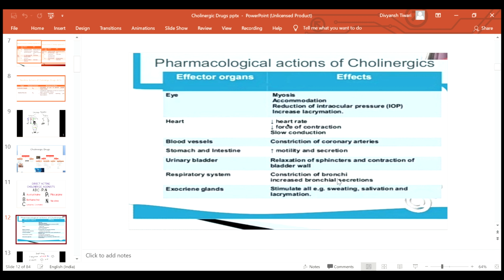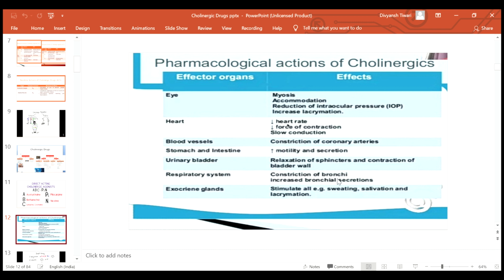In the eyes, it causes miosis and there will be accommodation. There will be reduction in the intraocular pressure and hence it is used in cases of glaucoma. There will be increased lacrimation. In the heart, it causes negative effects, that is decrease in heart rate and decrease in force of contraction. There will be slow conduction.